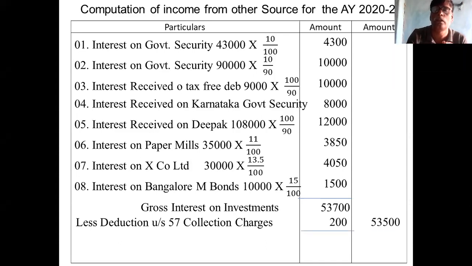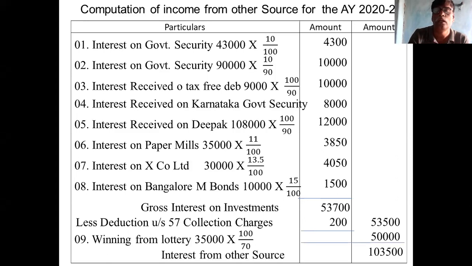Okay, you deduct 200, balance is 53,500. Then winning from lottery 35,000 into 100 by 70, 50,000. And income from other sources 1,03,500.